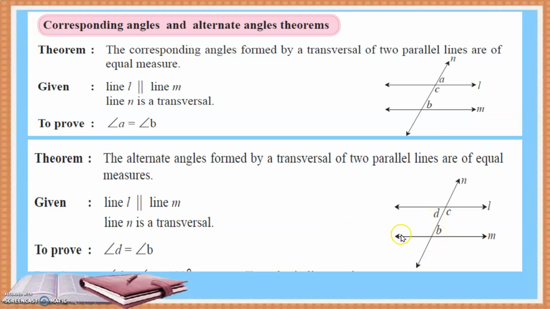Interior angles are supplementary, corresponding angles and alternate angles are of equal measure. Clear? Let us again understand this. Again, you do not have the proof. Please copy these theorems properly in your textbook, but no proof for this. We are going to use these results to solve the practice sets.